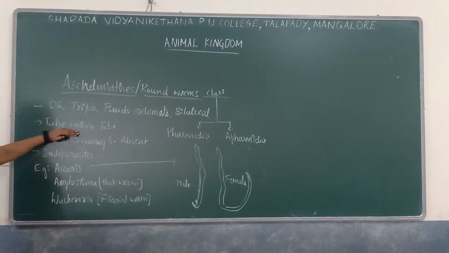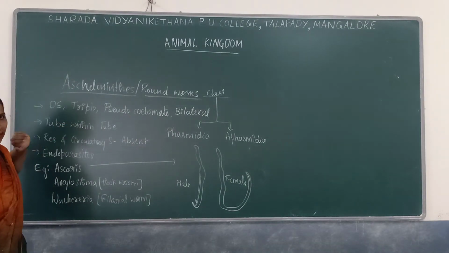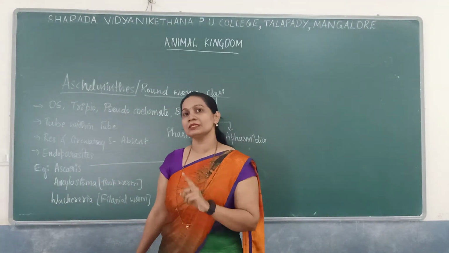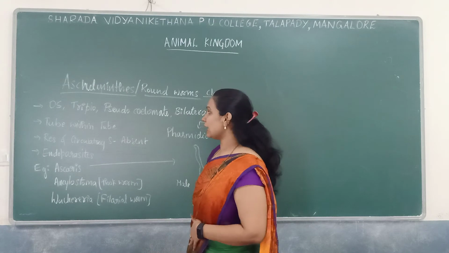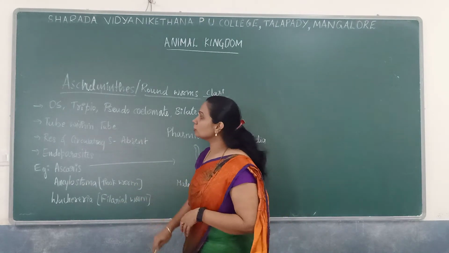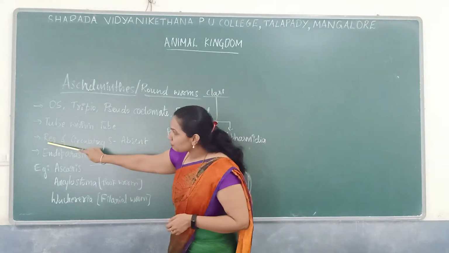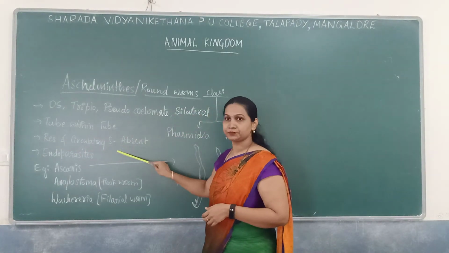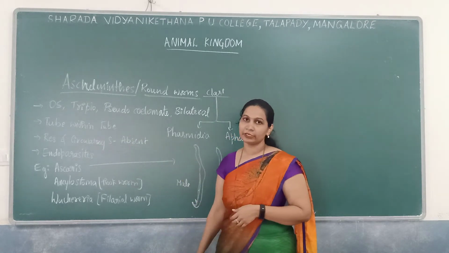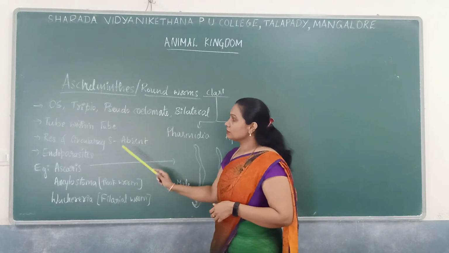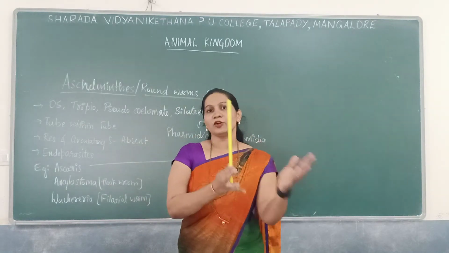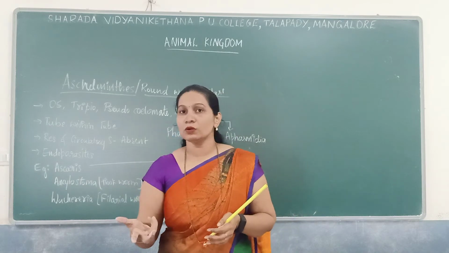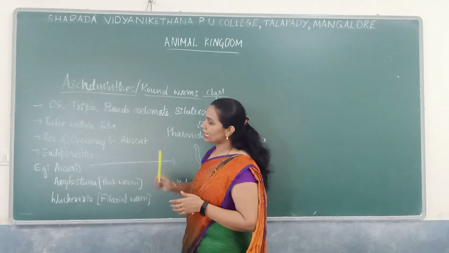Next, they have a tube-within-tube plan. What is this? It is a complete digestive system consisting of two openings, mouth as well as anus. The respiratory system as well as the circulatory system is absent, because they are endoparasites dependent on the host organism. So that's why these are absent.